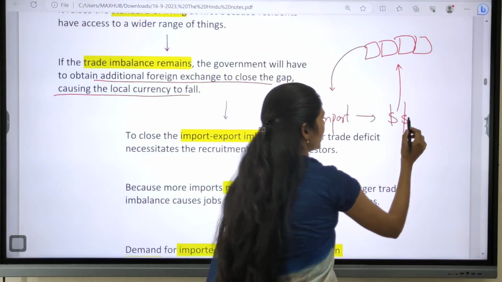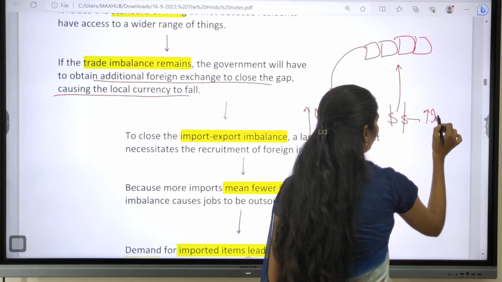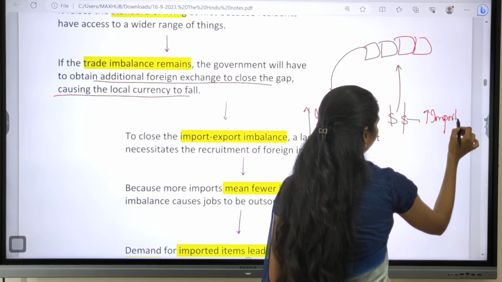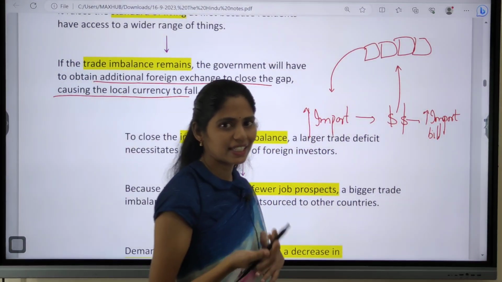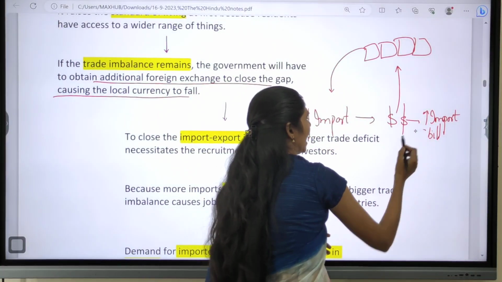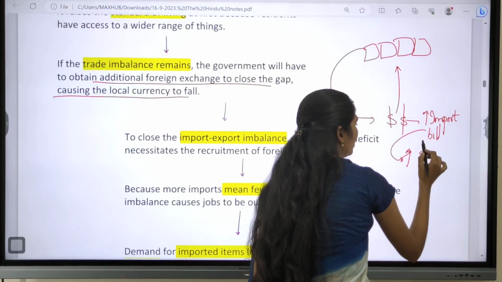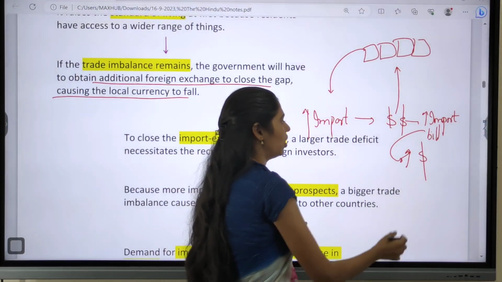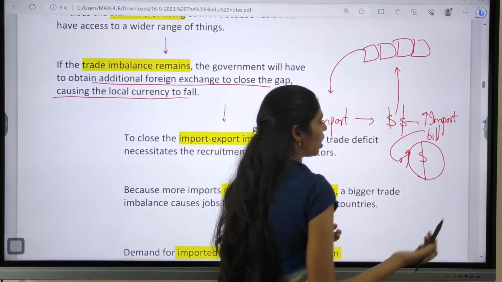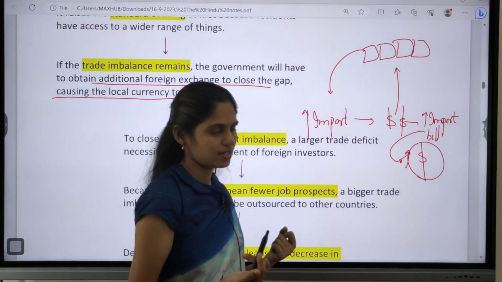So that will lead to increasing import bill, and that will lead to increasing demand for dollar. Why dollar? Because we normally use dollar for these payments.